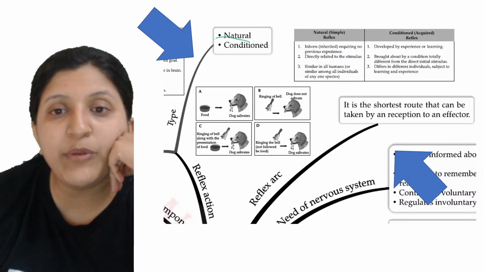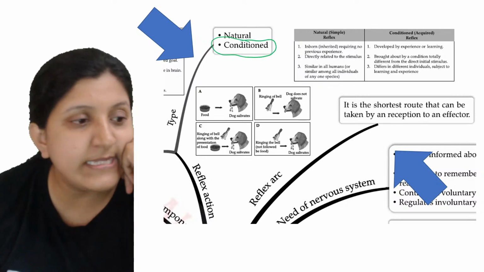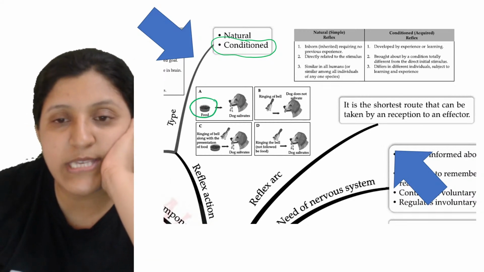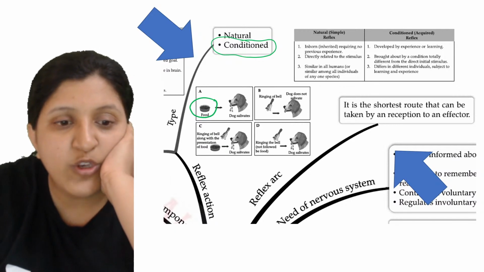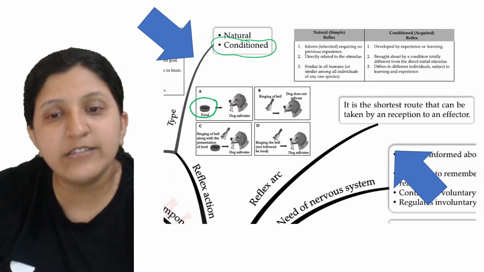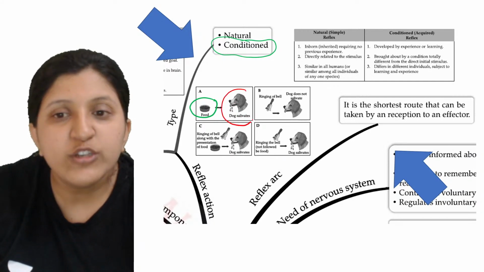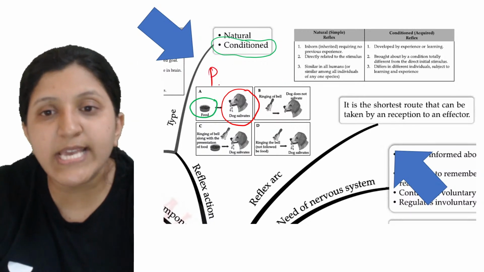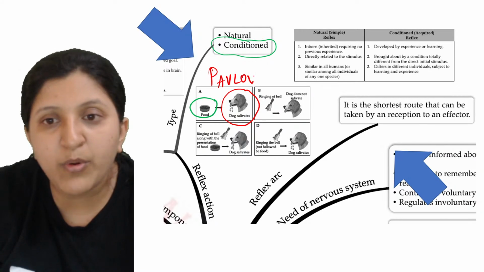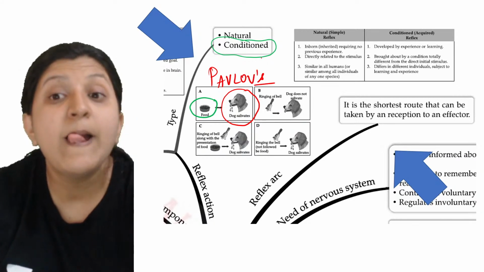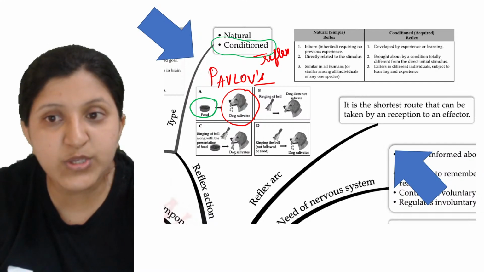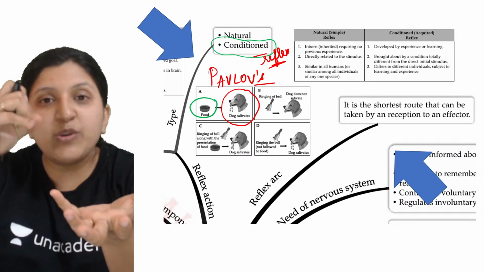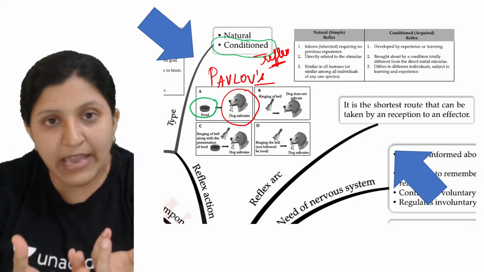Now, when we mention conditioned, what exactly is conditioned? Let's say a dog is here, and the dog is able to see food. The dog is seeing food, and it understood that it is food which can be eaten. So the dog started salivating. This is Pavlov's experiment, which is mentioned in your book, for a conditioned reflex. So now, as soon as the dog sees the food, it will start salivating. There is saliva formation.